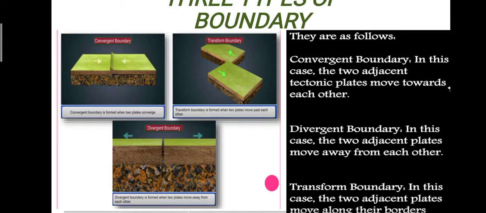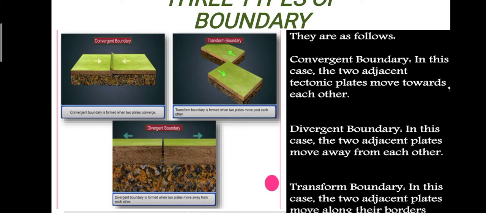Three types of boundary. They are as follows. First picture is showing you the convergent boundary. In this case, the two adjacent tectonic plates move towards each other. Second one is the divergent boundary. In the second picture, see, this is the divergent boundary. In this case, the two adjacent plates move away from each other. They are moving in opposite directions. Both the arrows are given here.